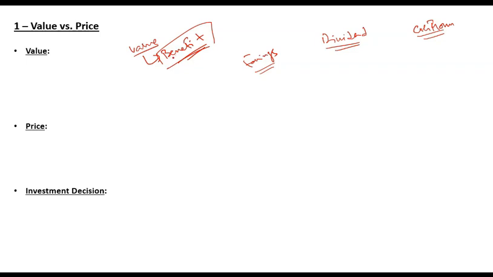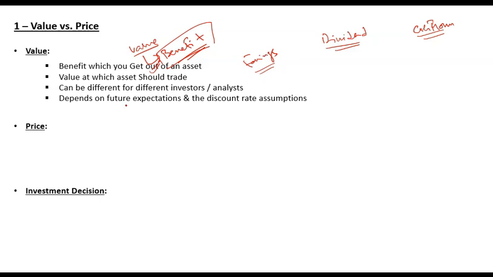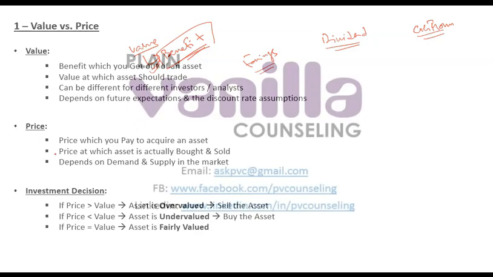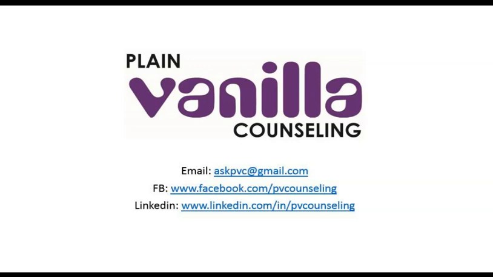The key idea is that you should first identify what the benefit is, and then you should calculate the benefit. How do we calculate it? That will come in later. But the idea is that you should be able to calculate the benefit, and once you have the benefit, that is the value. And then you can compare that value or that benefit with price in the market and take investment decision.